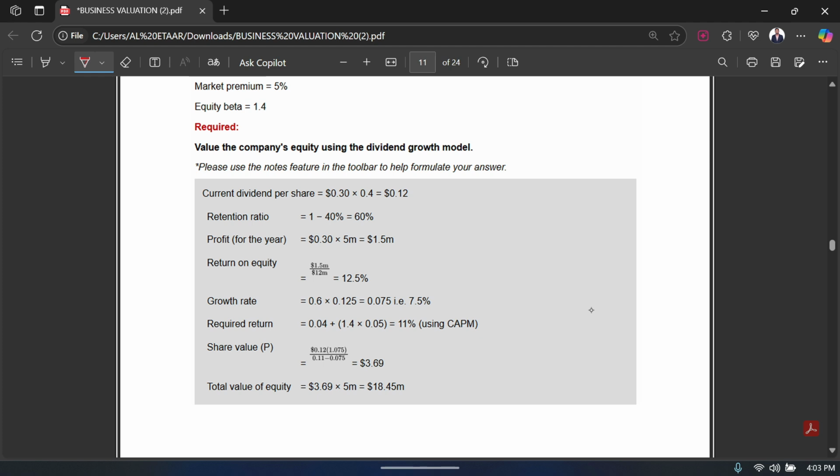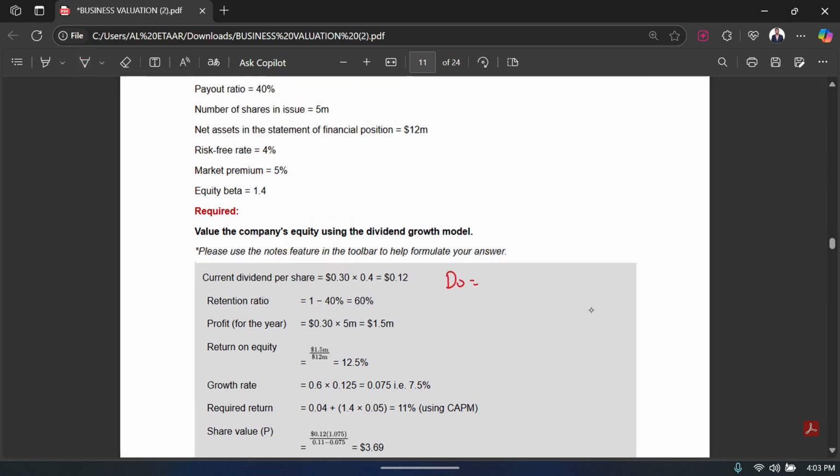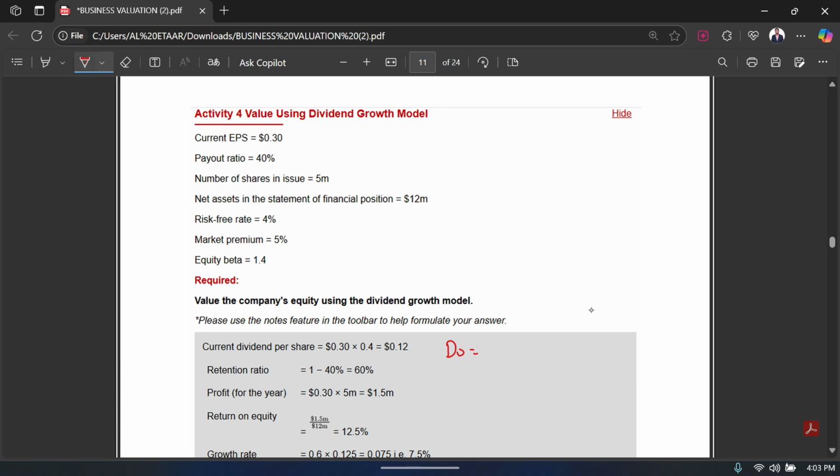In order to find our D naught, or our current dividend, we will take the 0.30, which is our current EPS, and times it by 0.4, which is our payout ratio. If you times your earning per share with the payout ratio, you get your dividend per share.